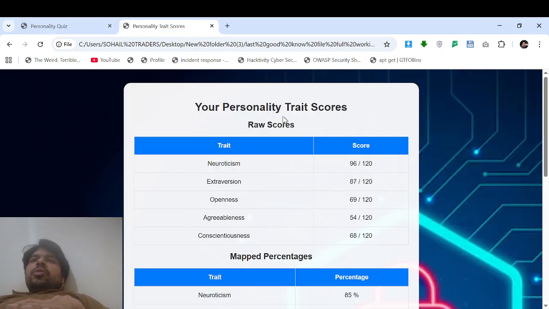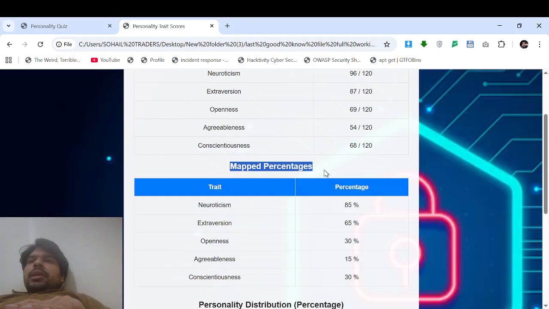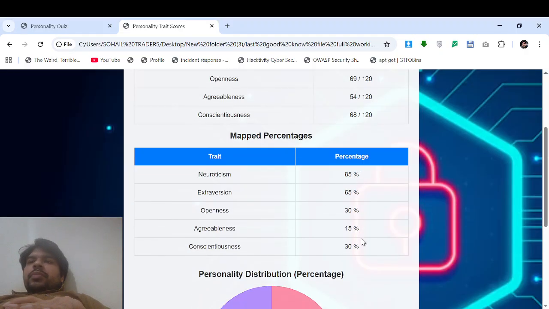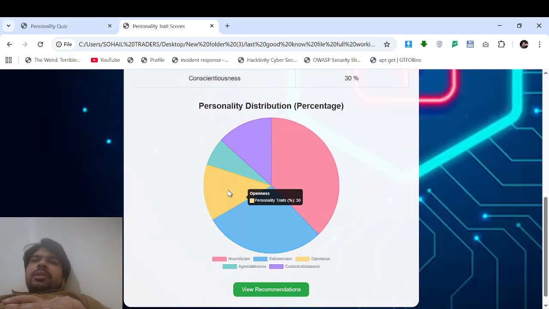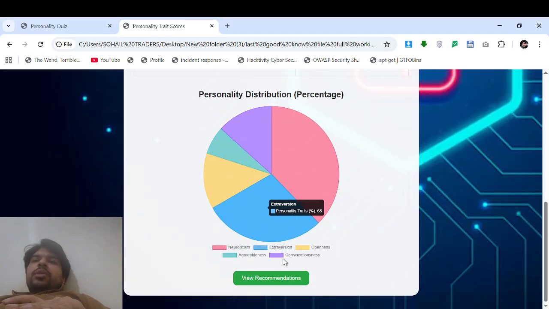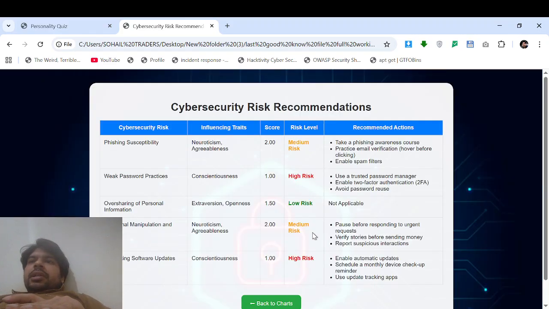Your personality trait score is provided here. It gives raw scores, for example neuroticism, extraversion, openness, agreeableness, conscientiousness, all out of 120. Then there is the mapped percentage, the percentile, and this pie chart which shows the percentile of each of the 5 traits. Then we click on view recommendation, and the next page comes.